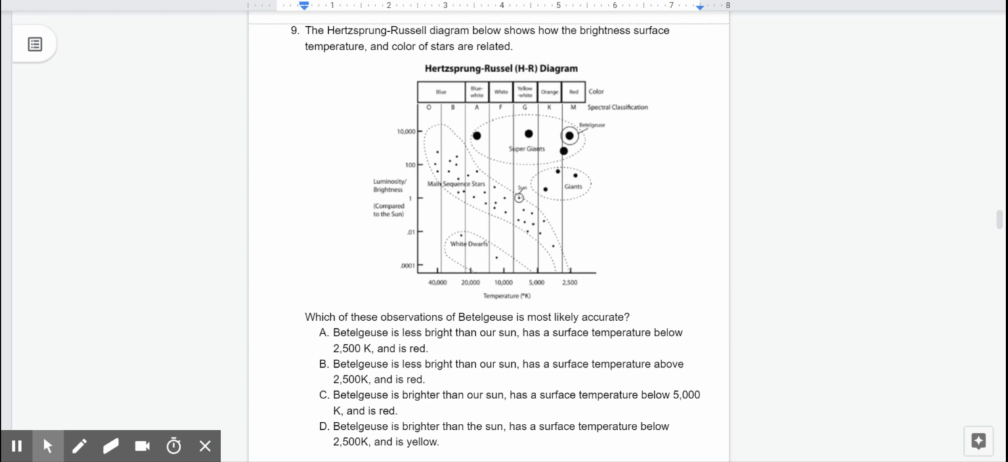A. Betelgeuse is less bright than our sun, has a surface temperature below 2,500 Kelvin, and is red. B. Betelgeuse is less bright than our sun, has a surface temperature above 2,500 Kelvin, and is red. C. Betelgeuse is brighter than our sun, has surface temperature below 5,000 Kelvin, and is red. Letter D. Betelgeuse is brighter than the sun, has a surface temperature below 2,500 Kelvin, and is yellow.